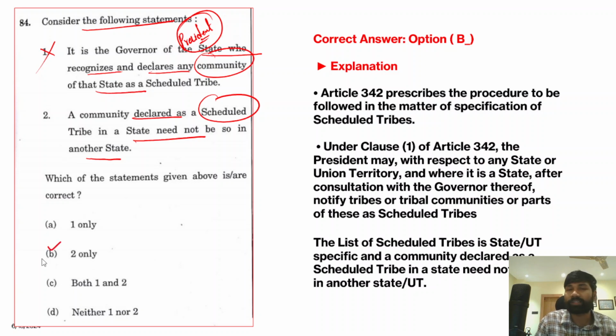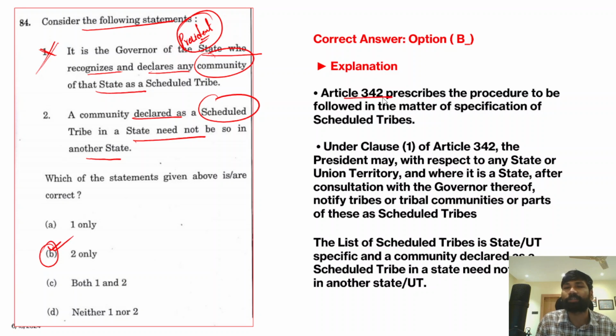Yes, absolutely correct. For example, imagine that in Madhya Pradesh there's a tribal community declared as a scheduled tribe, but the same tribal community is living somewhere else, for example in Tamil Nadu. It does not necessarily extend to the same tribal community in Tamil Nadu. So therefore, option B is correct, that is, statement 2 only is correct, and statement 1 is not correct.